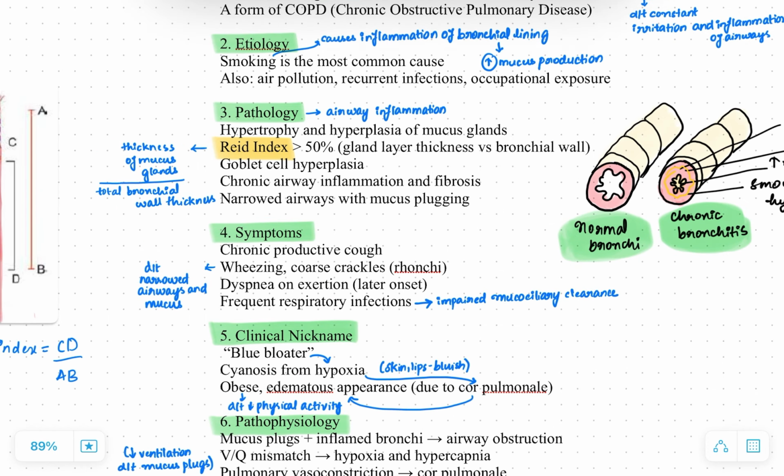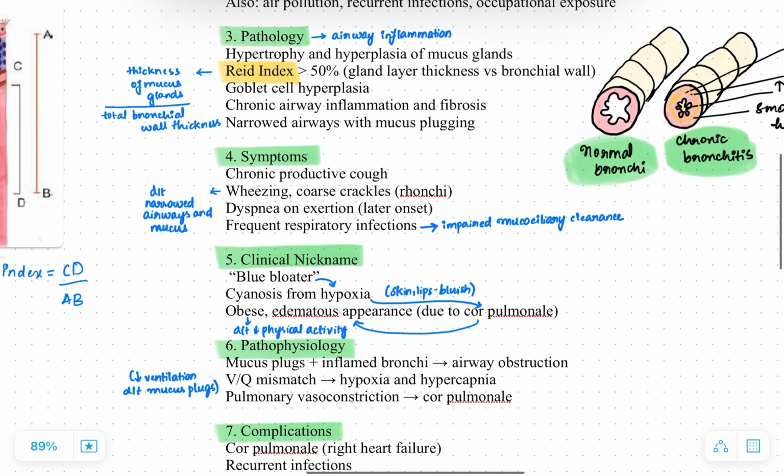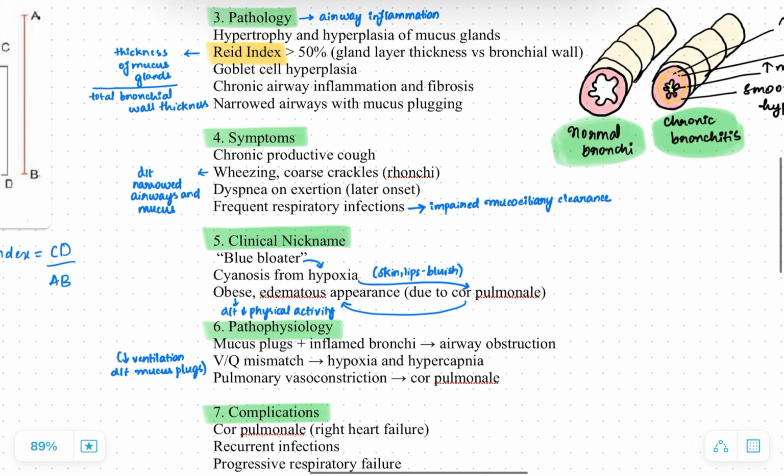Next is symptoms. There is a chronic productive cough because of constant irritation and inflammation of the airways, wheezing because of narrowed airways and plugging of the mucus, and coarse crackles are heard, also called rhonchi. Dyspnea on exertion is seen, which is later in onset, and frequent respiratory infections are seen because there is impaired mucociliary clearance.